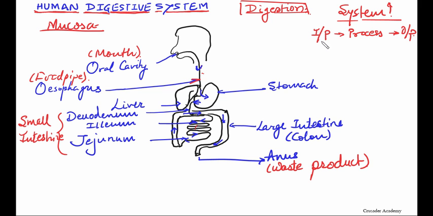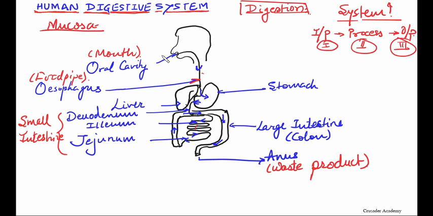Giving input and getting output without process, then it is not a system. If there is input and processing but no output, again it is not a system. If there is processing and output without input, which is not possible, again it is not a system. So there should be these three steps. Step number one, there should be input. Step number two, there should be process, and step number three, there should be output.